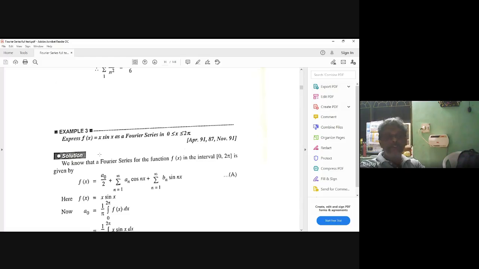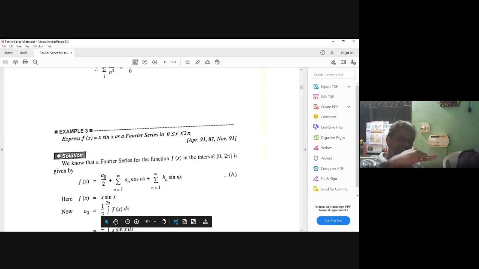See, now f of x is x sin x, a very, very good problem. Solid question. This is how you will write it: a0 by 2, an cos nx, bn sin nx. Always you can write this story when starting the problem. Now, who is my f of x? x sin x. The a0 formula is what? Same story. Upper limit minus lower limit, divided by it, make it reciprocal. So this factor you can always decide, 1 by pi or 2 by pi. I will explain, don't worry, while doing the problem.